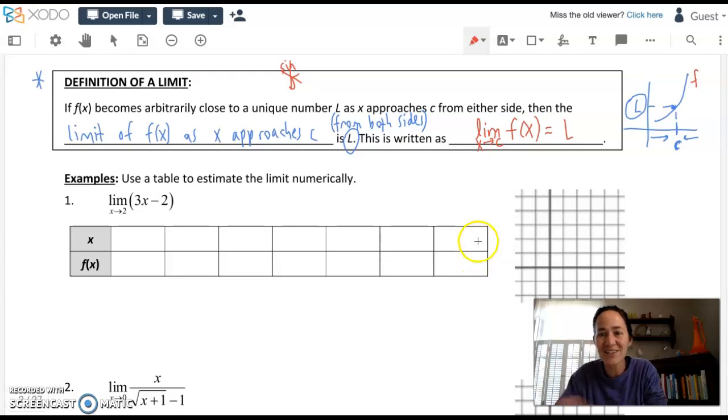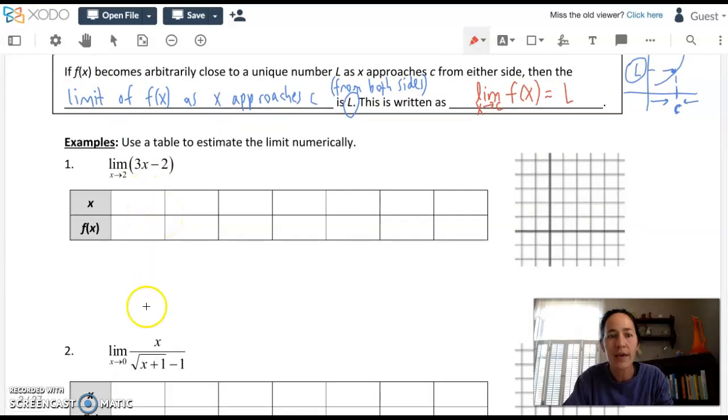All right, now let's see if we can work with some simple functions like 3x minus 2, which seems kind of tame, and work up to some more complicated ones down the page to calculate our first limits ever together. This is exciting. Can we make a table, but we're not going to set this table up of values for this function like you would typically set up a table to be able to graph it. I mean, graphing it is no big deal. We'll save that for the end, but it is just a line. This one shouldn't be too bad to do by hand.